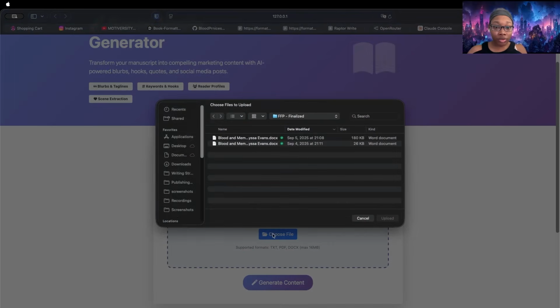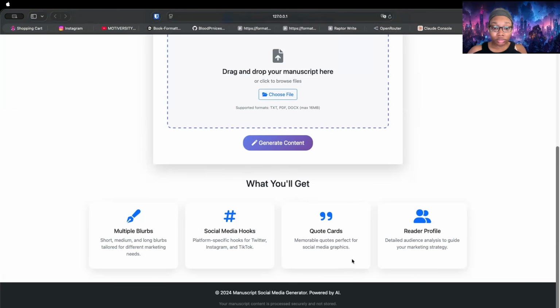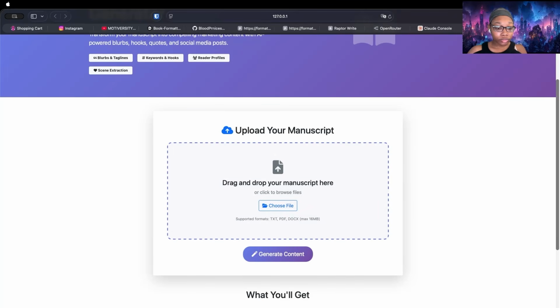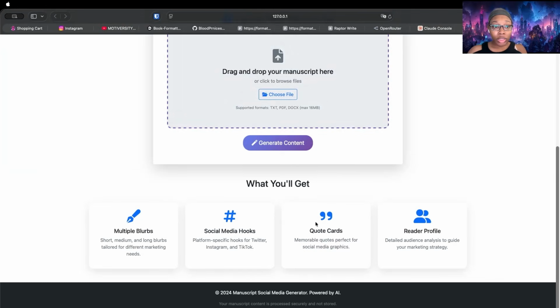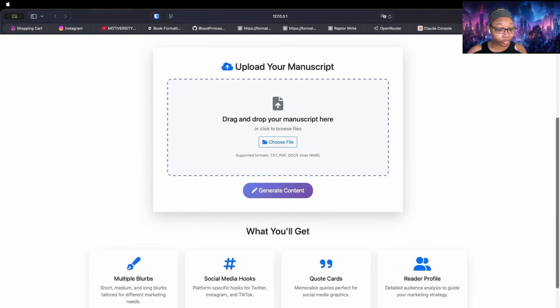Let's go ahead and choose a file. I've got a docx here. So I gave it the file. I don't know if it's successfully uploaded or not. I'm going to hit generate content, see what happens. Looks like nothing happened. And so it begins troubleshooting.